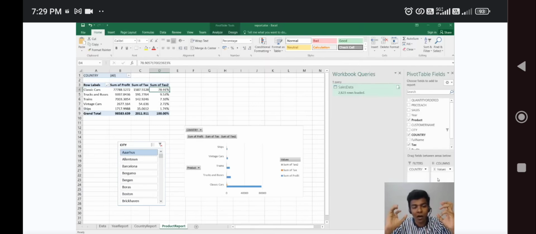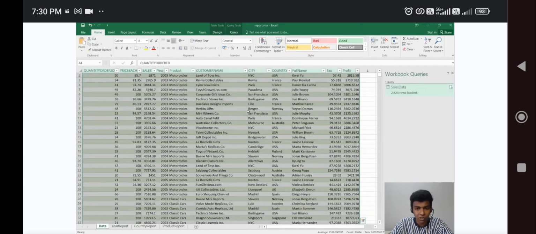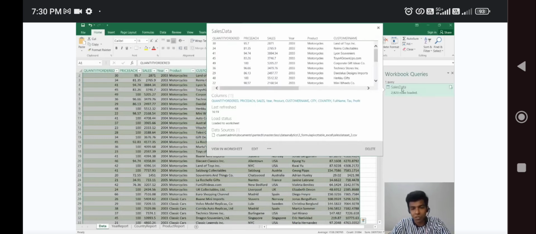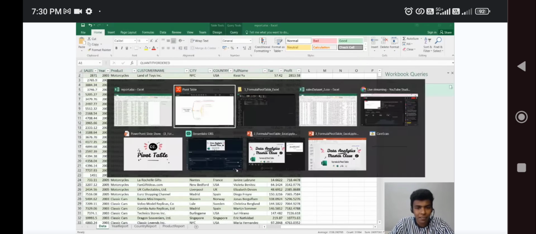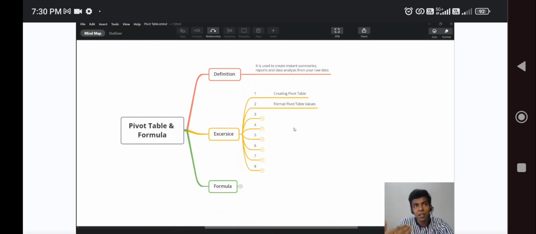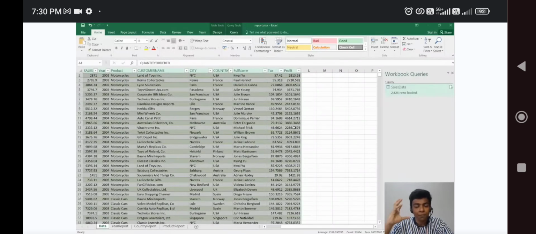And if you want to do some modification, you can do the same as we did before. You just click that, go to this sales data, and double click it so that it opens in Power Query, where it can be changed into different formats. Okay, that's all up to here, and then let us explore some of the formulas, guys. Another main thing about Power Query is that it overcomes a lot of problems we face when using formulas. Using formulas is also fine, but apart from formulas, we can use this graphical user interface with the help of Power Query. That is the main advantage.